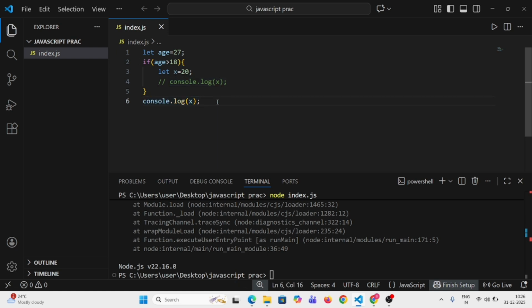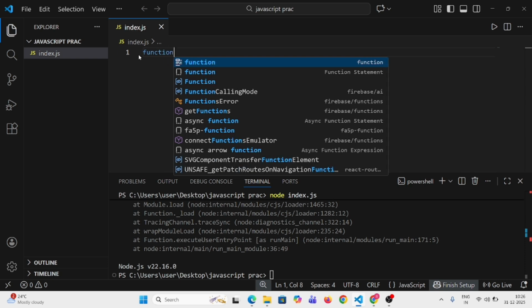Now let us know about the local scope. You may get a little confused between block scope and local scope, but let me clarify. Local scope is when you declare a variable inside a function, same as block scope, but there is a difference. Local scope applies to all three keywords: var, let, and const. Also, local scope can be used only in functions, not in blocks. Block scope we can use in blocks; local scope we can use in functions.